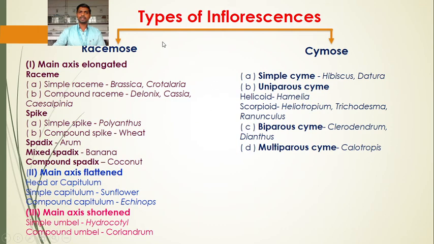Now we are going to study the types of inflorescence. The inflorescence has been divided into two types, racemose and cymose.